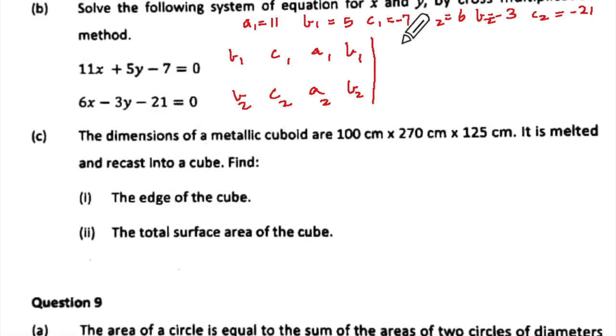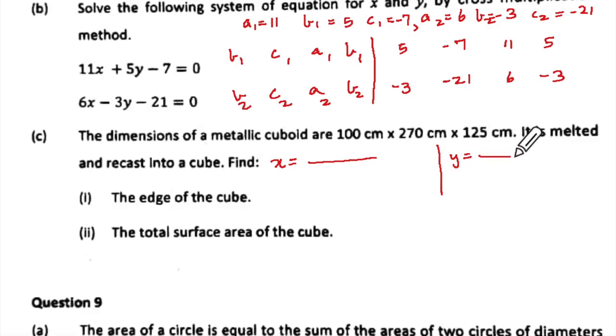Now we write the values this side. b1 is 5, then c1 is -7, a1 is 11, and b1 is again 5. Okay, then for b2, you all finish writing this: -3, c2 is -11, a2 is 6, and b2 is again -3. And then I told you to write your x and write the value of y simultaneously.